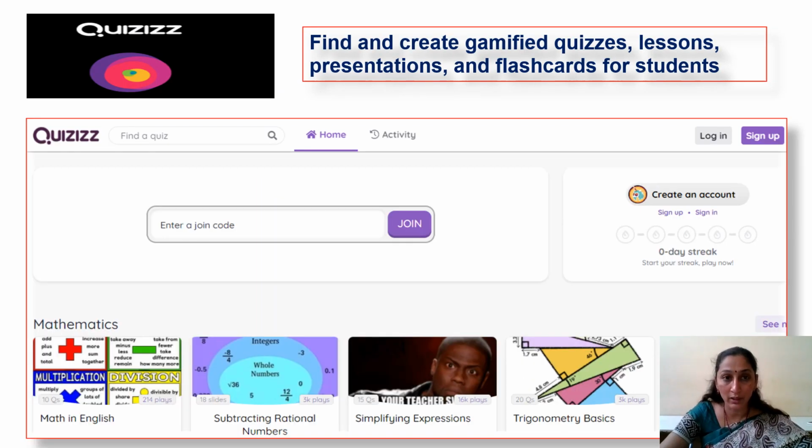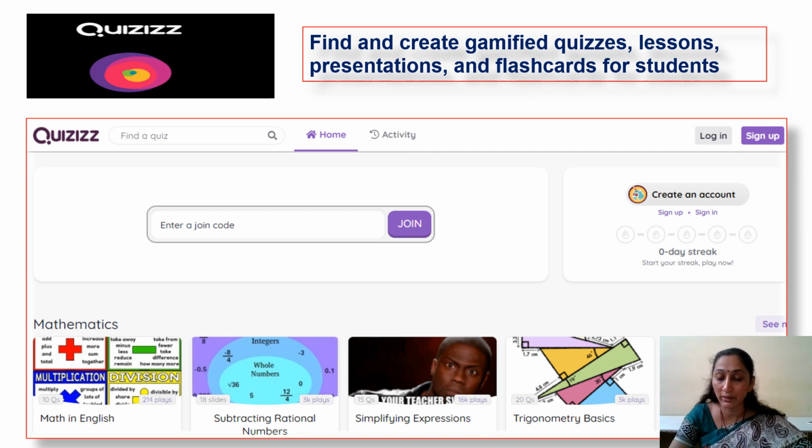Next, let me take Quizizz. Quizizz is also a gamified software application where teachers can prepare questions and give them to the children. They will immediately answer and give them to us. The difference between Kahoot and Quizizz is that Kahoot is a teacher-directed program, whereas Quizizz is a student-directed program. When the teacher frames her or his question paper, every child can see it on his device in Quizizz.